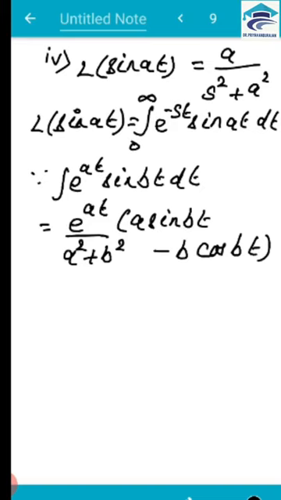So what about a here? Here a is equal to minus s, and what about b? b is equal to a. So we are going to apply this a and b in this formula.